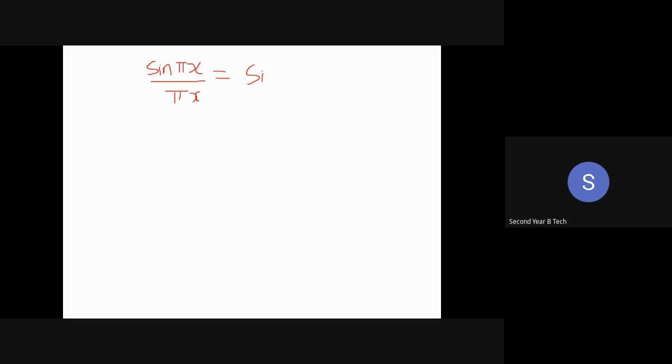That means if I want to represent the sin theta in the form of sinc, it should be present in this form: sin(pi x) whole divided by pi x is equal to sinc x.